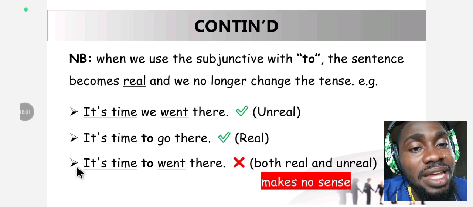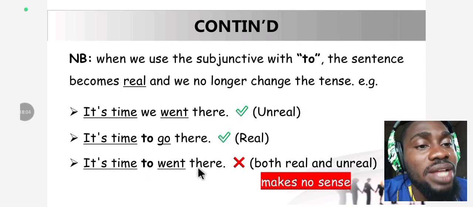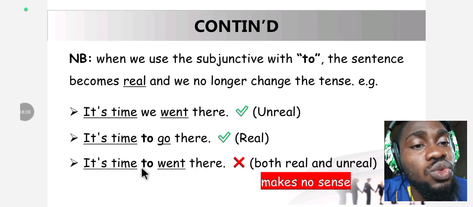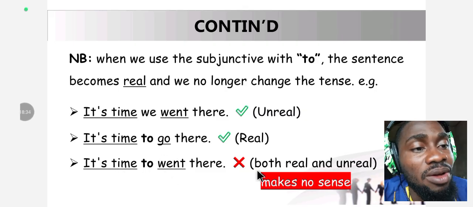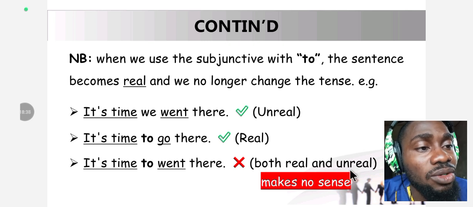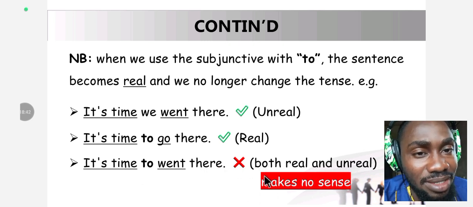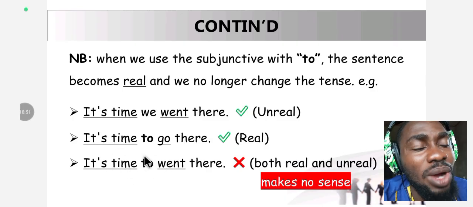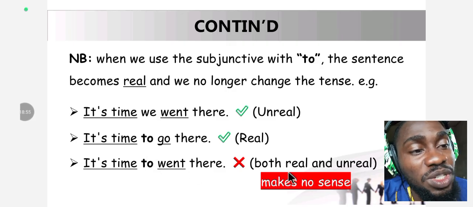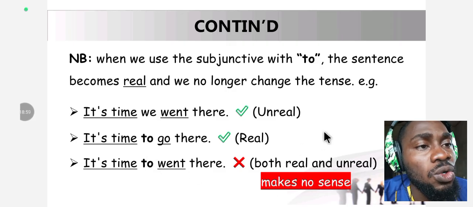Looking at the next example, it says "It's time to went there," which is wrong. Why is it wrong? Because we are already using "to" here, and "to" made it a real statement. Since the statement is real, there is no need to go with the law of subjunctive by changing the tense. The tense remains the same, following normal grammatical law. Look at the statement in the bracket: it says both real and unreal. It makes no sense because we have a subjunctive here and we are still using "to." It's like bringing a real statement and an unreal statement together, which makes this senseless. So let's move on to the next.